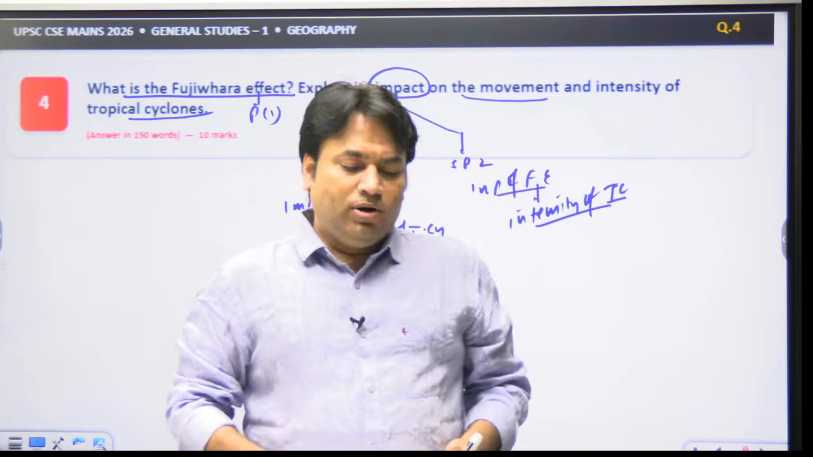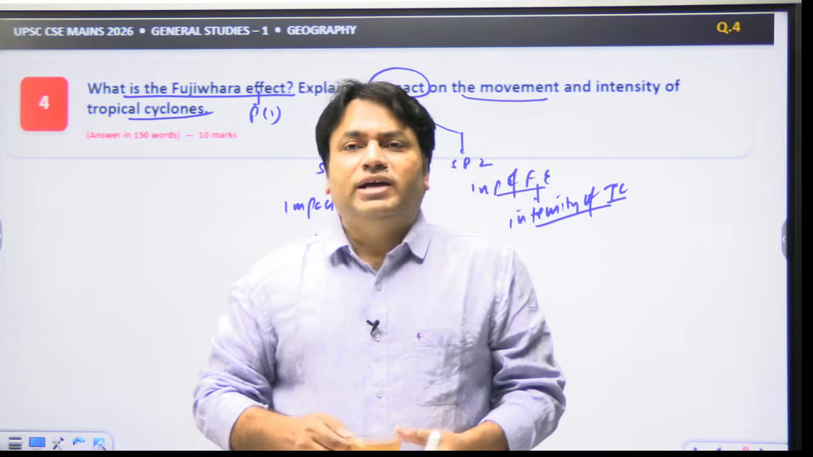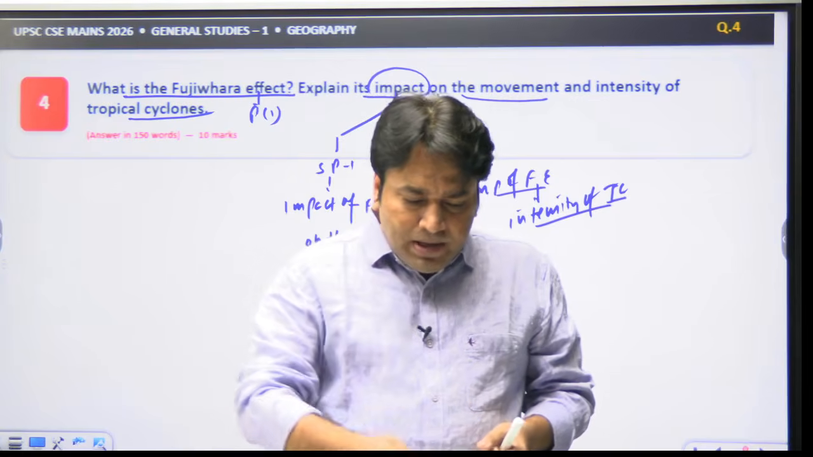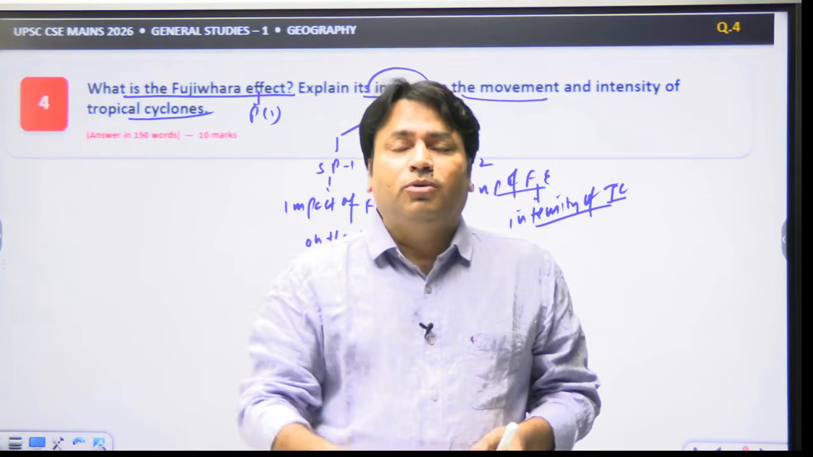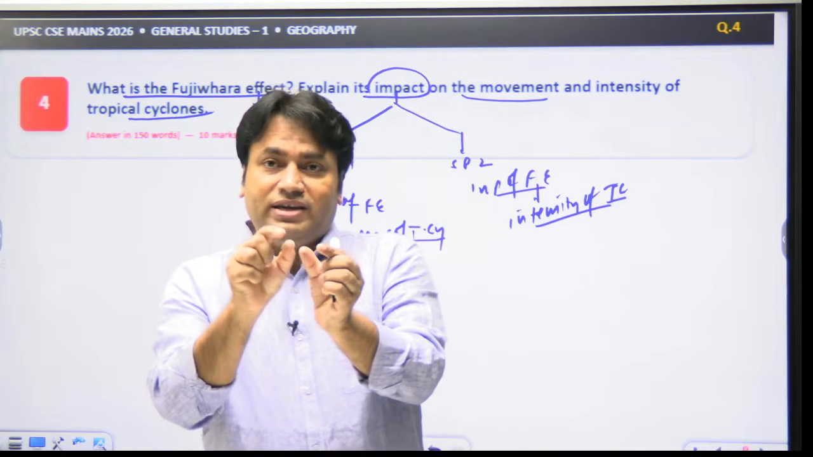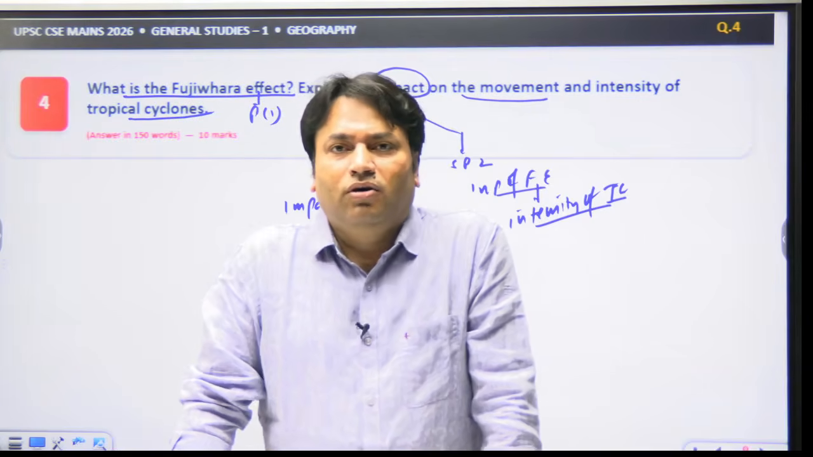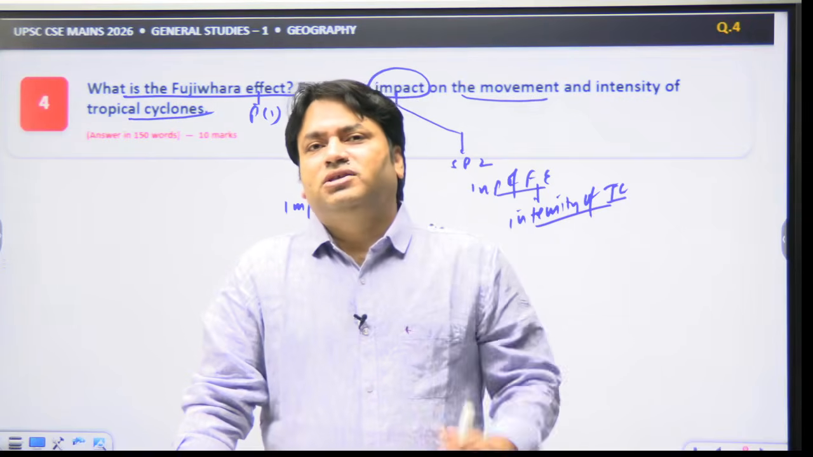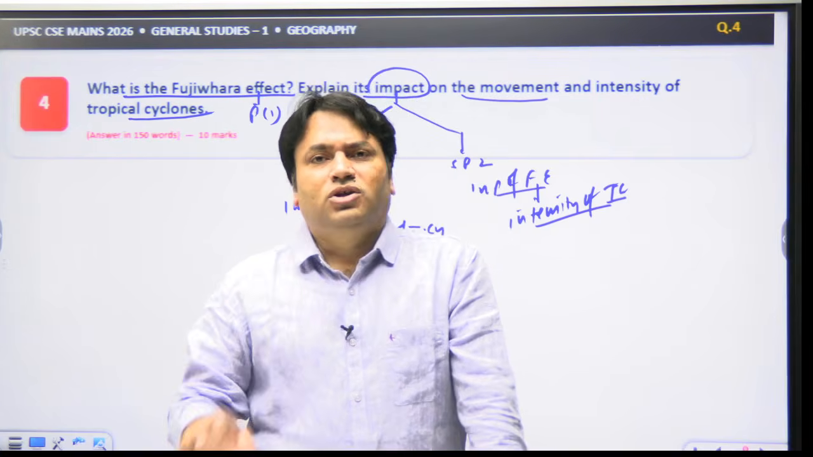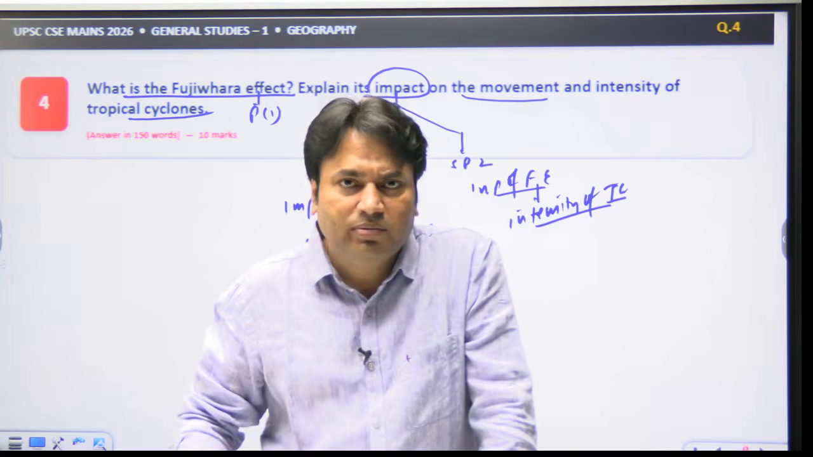And when we talk about the Fujiwara effect, generally it is an interaction between two nearby tropical cyclonic vortices. So the Fujiwara effect explains this interaction. So this is the core theme of the topic. Now let's start the discussion. But before this, we should know the concepts, that what is the Fujiwara effect. The conceptual foundation is very much important.